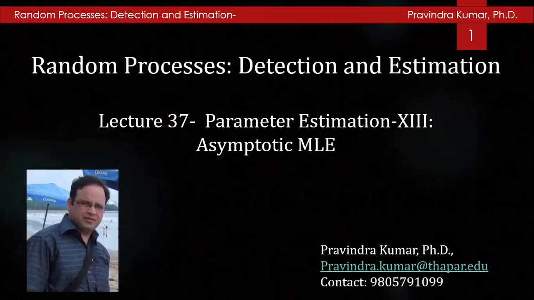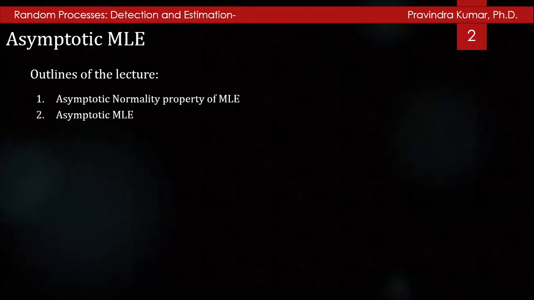Welcome you in the lecture series of Random Processes Detection and Estimation. It is the 37th lecture of this series. In the previous lecture, we have discussed MLE for transformed parameters and MLE for the general linear model. In this lecture, we will discuss the asymptotic normality property of MLE and asymptotic MLE. The outline of this lecture is the asymptotic normality property of MLE, and then we will discuss asymptotic MLE.